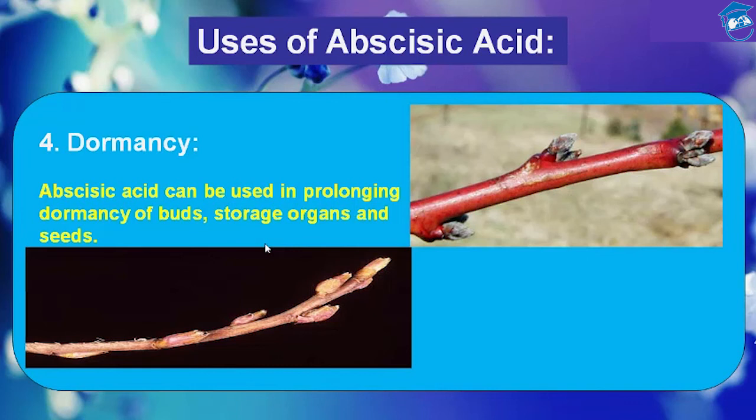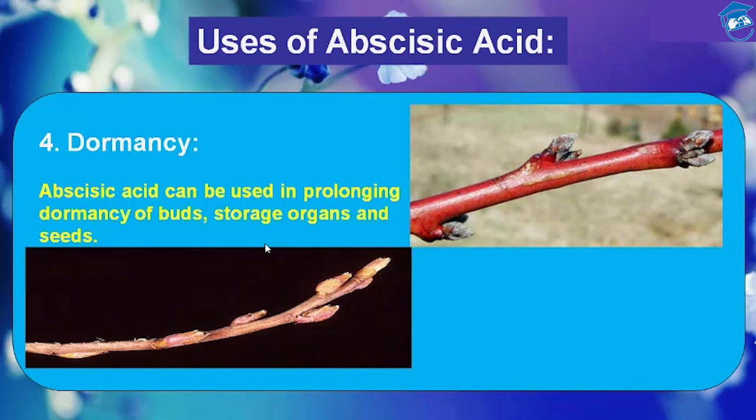And if we talk about seed dormancy, then abscisic acid delays seed germination in many plants. It has some effect on induction and maintenance of dormancy in general. First, it induces seed to synthesize storage protein, and second, it inhibits the effect of gibberellin on stimulating fresh synthesis of amylase.